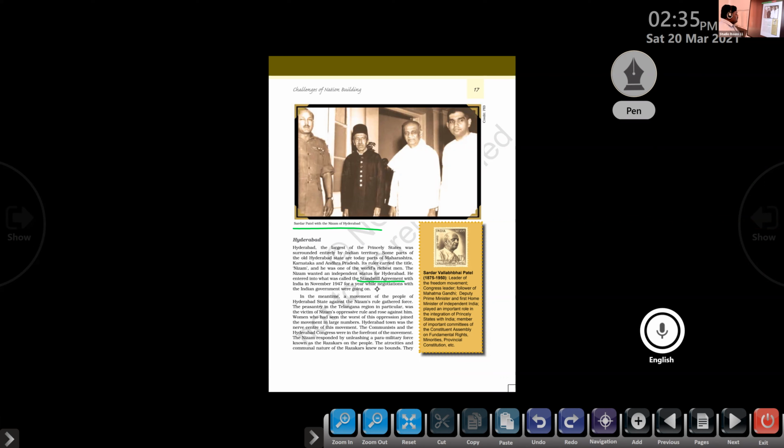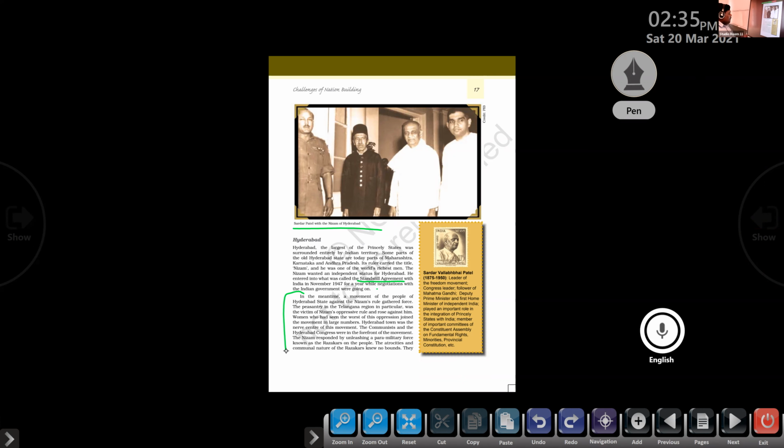In the meantime, the movement of the people of Hyderabad state against the Nizam's rule gathered force. You want to understand one thing: the ruler was not ready to join with India, but the people of the state of Hyderabad started a number of movements against the ruler, and such movements gathered momentum.